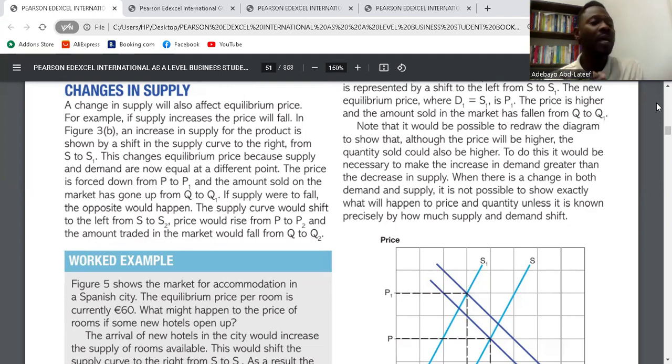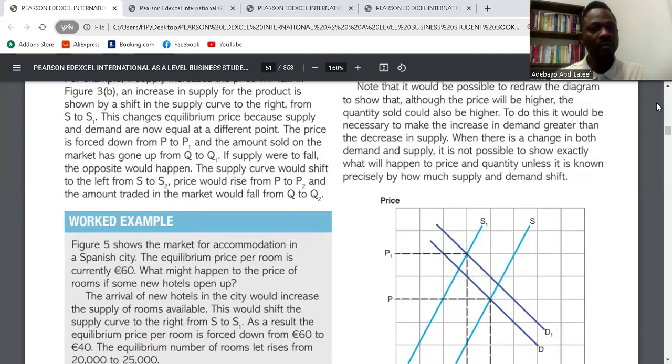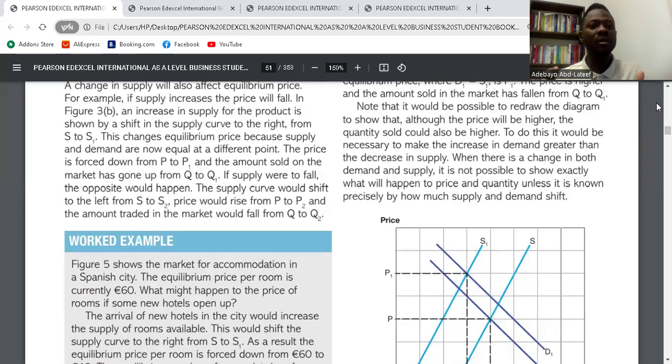So if there's a fall in supply, if there's a fall in the quantity supplied in the market, the price will increase. What's the S2? If supply falls, what is S2? No, they said the supply curve will shift to the left from S to S2. If supply were to fall, the opposite will happen. So the supply curve will shift from S to S2, the price will rise from P to P2, and the quantity supplied in the market will reduce from Q to Q2. This brings about a fall in the supply curve. Okay. Do you get it now?